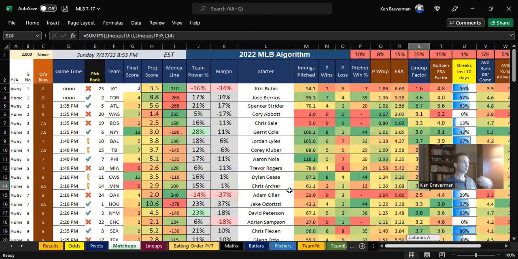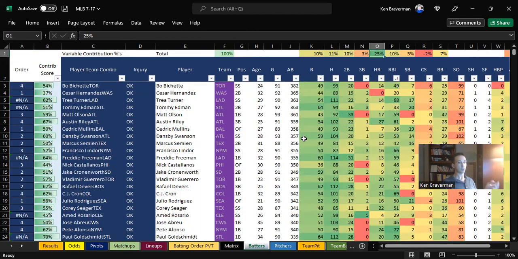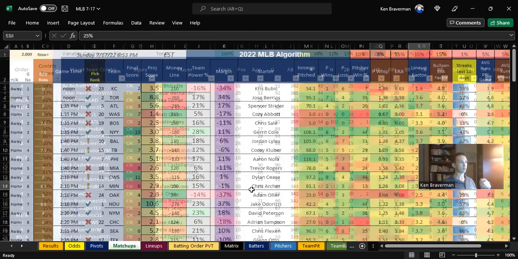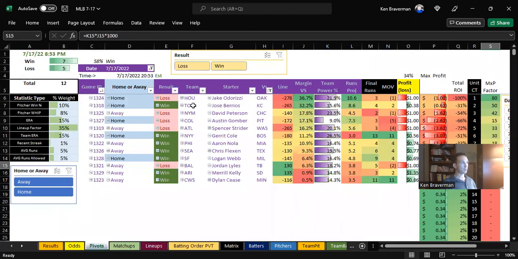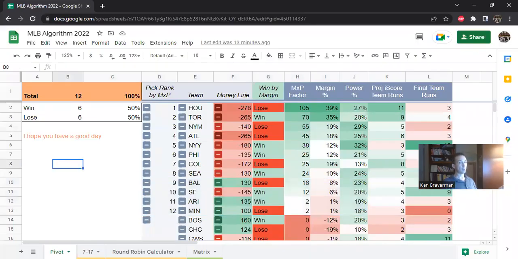Right. So this is a way to adjust this thing. It's going to require a lot of work. This is a good time over the All-Star break to revisit anything, especially the batters percentages, which I'm sure probably need some work, and the lineup factor slightly. But other than that, these games are kind of explainable. Colorado, not so much. And moving Baltimore down here, even so, not a good day, obviously, but there's justification for what's happening.